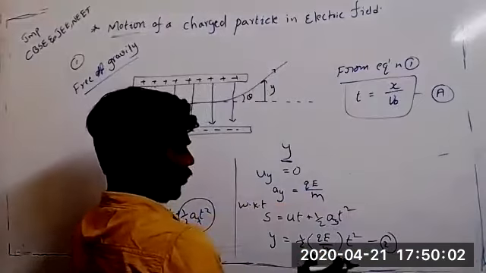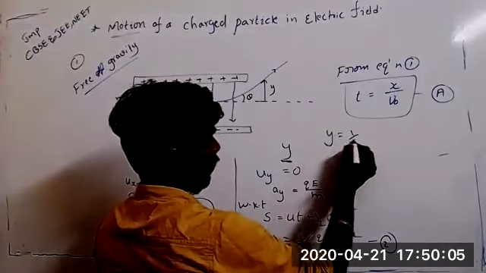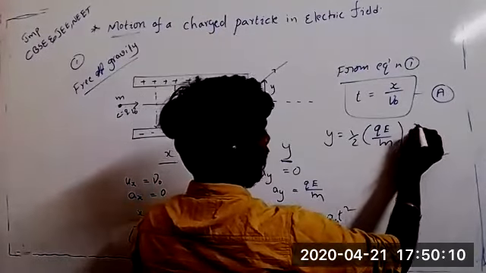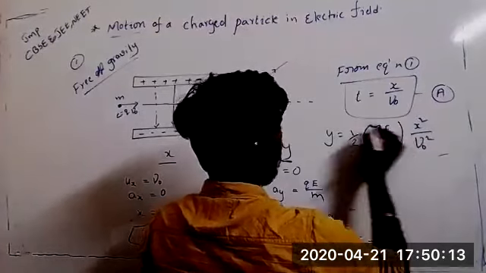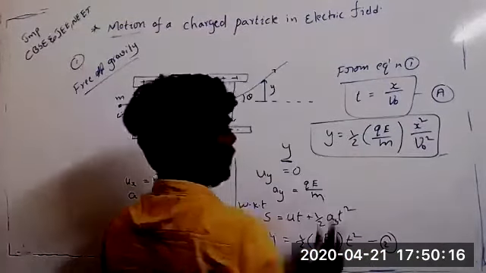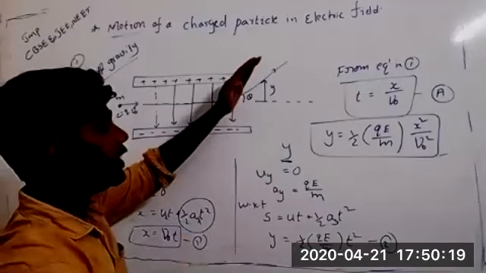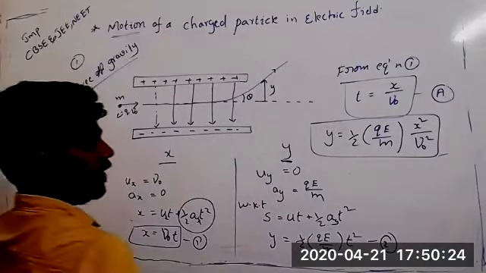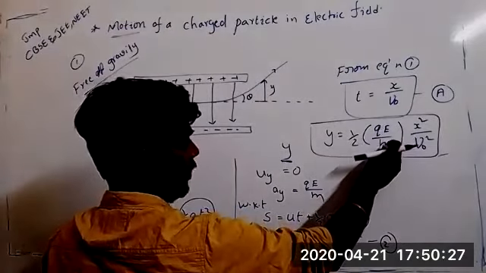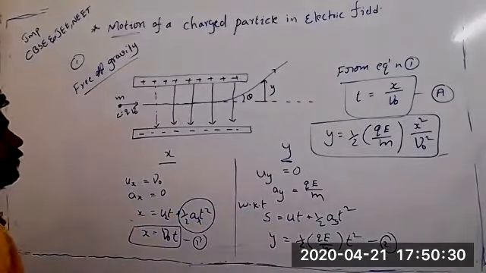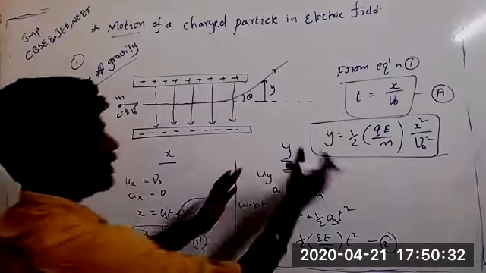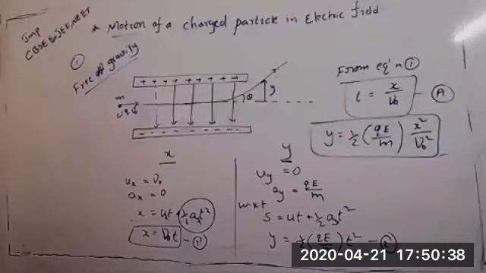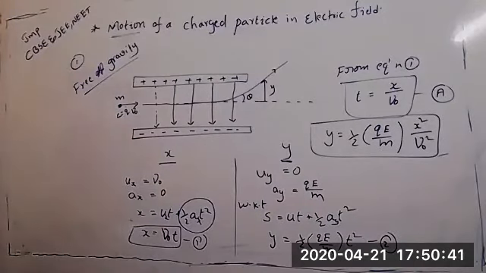Substitute equation A into it, so y is equal to 1 by 2 QE by M, t square means x square by v naught square. This is what drift means. Drift is nothing but y direction. How much distance it traveled means this much of distance will travel in the y direction. It is electric field and mass ratio, charge and mass ratio. Very important. This is what distance travel in the y direction. X direction means this much distance will travel. Distance equal to velocity into time, correct only.